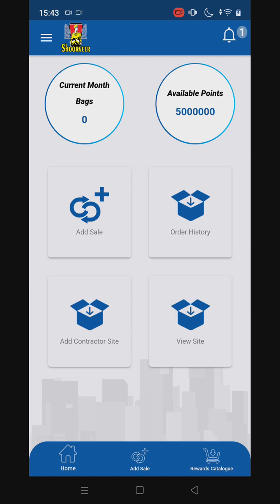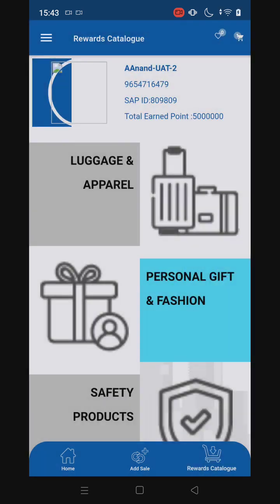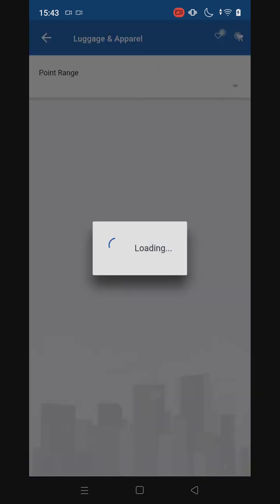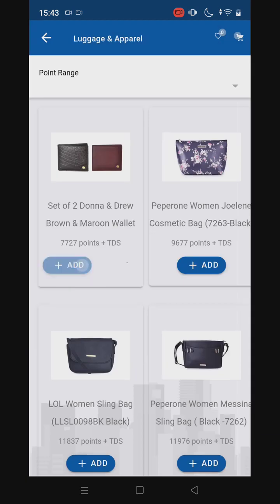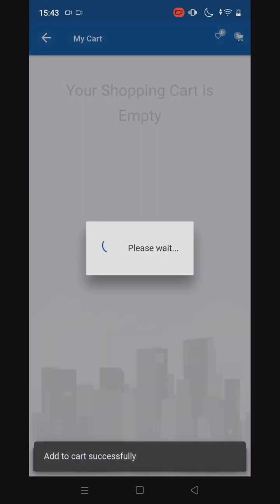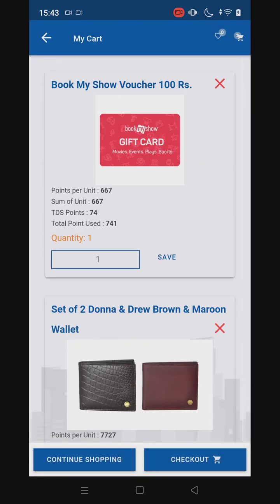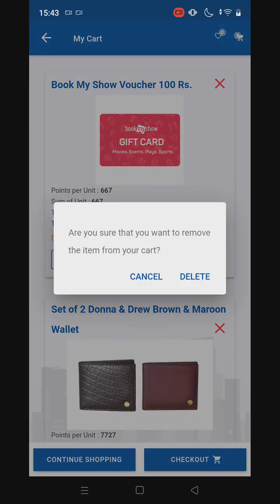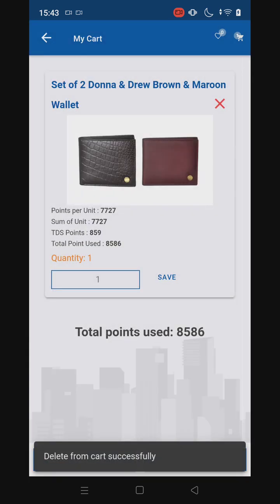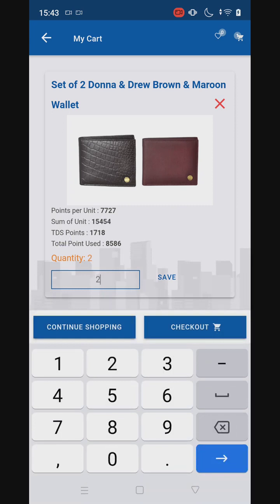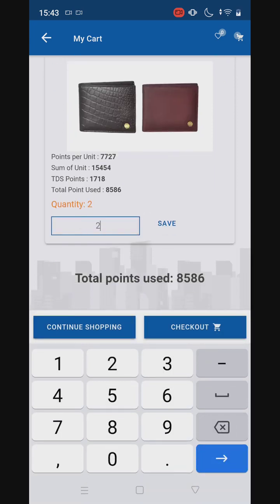Now you can go to the rewards catalog shown at the bottom. Here again you can click on any of the product. You can click on simply add. You can go to the add cart. Since there was already a voucher over here, if I just don't want it, I can cross it. If I want to add the quantity, I can click on quantity. I can go to checkout.